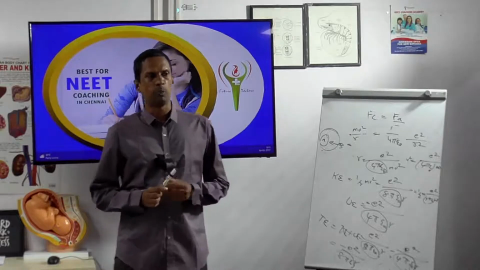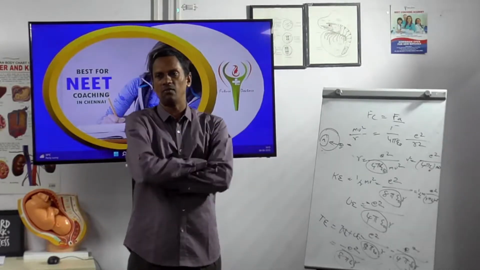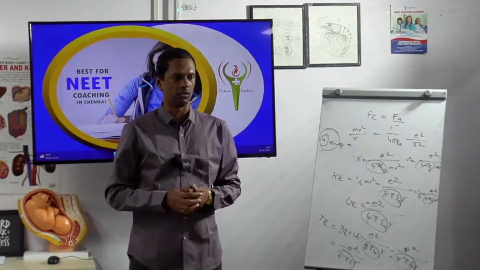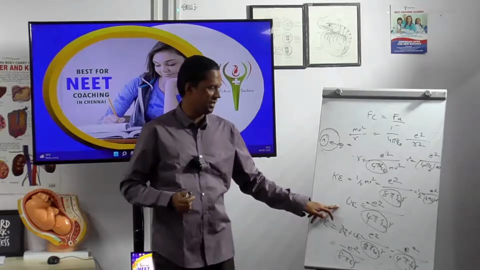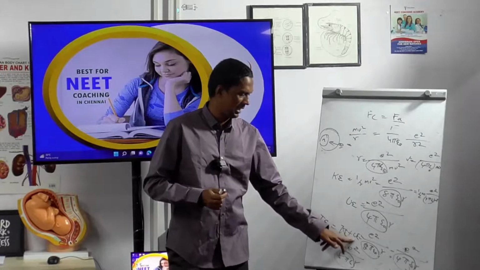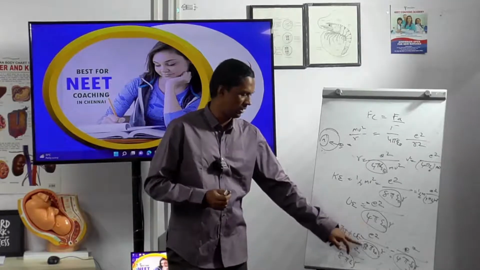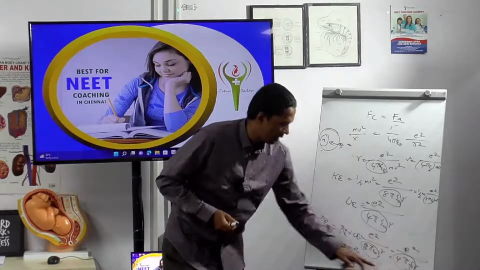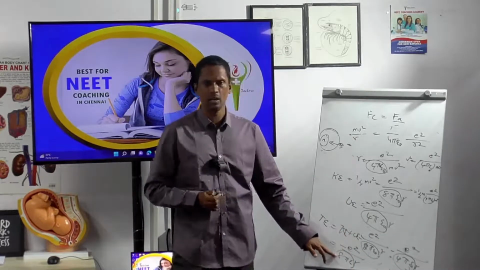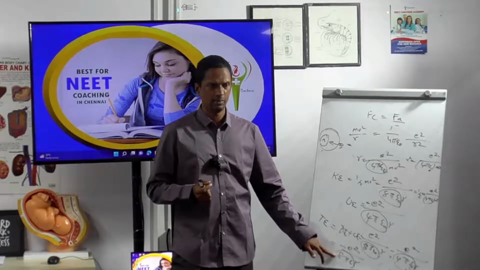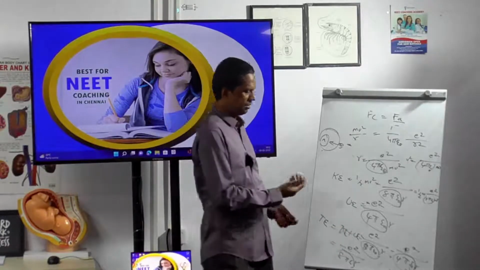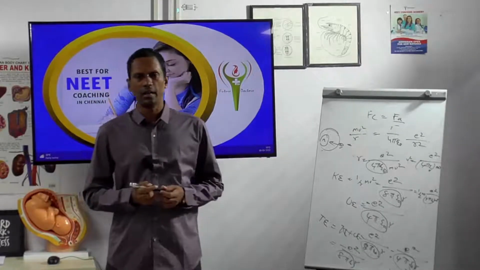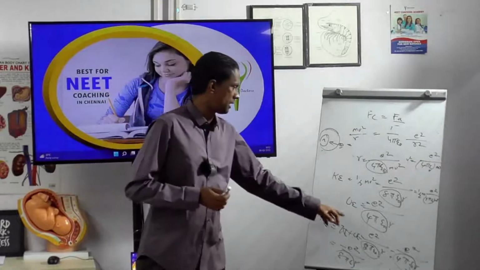The decrease in the potential energy stored will be converted into kinetic energy. You know this right now, so that's why we are adding them. Total energy is Ke plus Ue, equal to e square divided by 8 pi epsilon 0 r minus e square divided by 4 pi epsilon 0 r. How do you get 1 by 8? You know that: take the LCM of 1 by 8 minus 1 by 4. So finally, we come to why potential energy is negative.